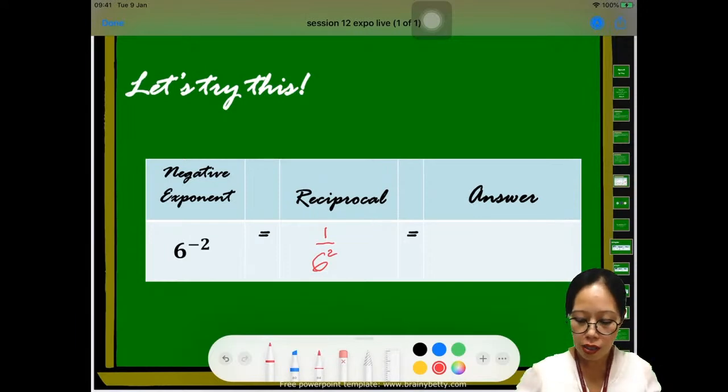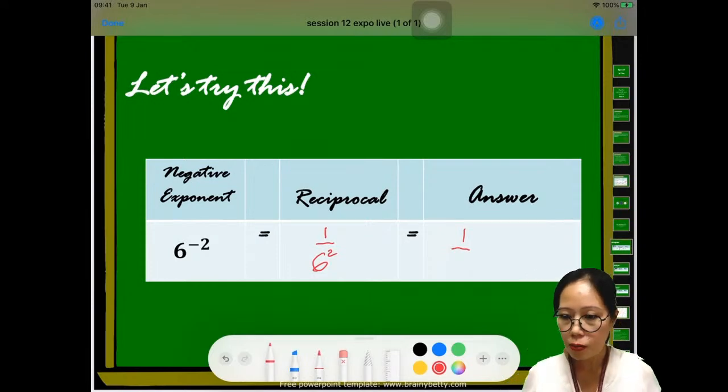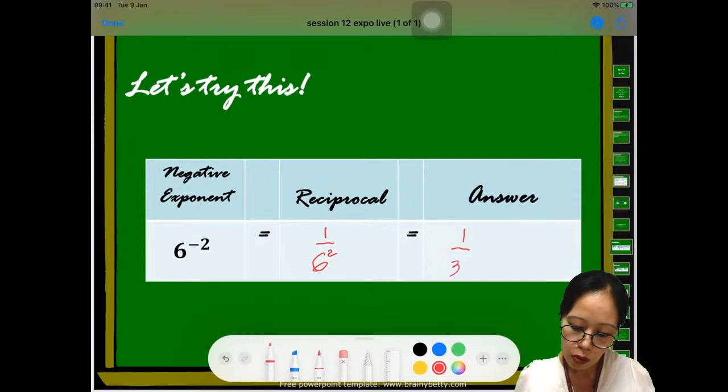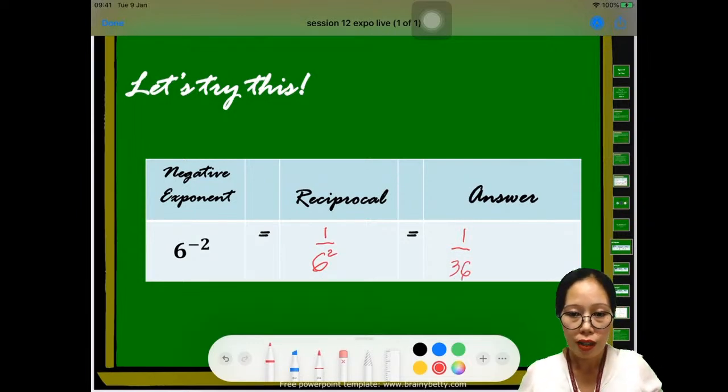So of course, if we're going to simplify this further, we will know that this will be equal to 1 over, of course, you know this already. 1 over 36 is the fractional answer of 6 to the power of negative 2, right?